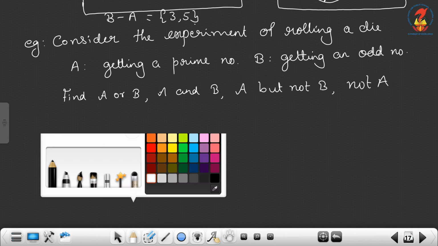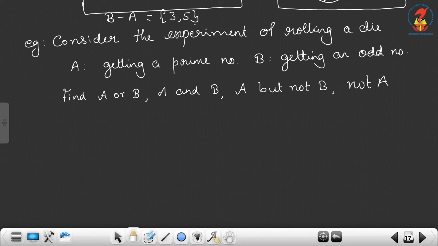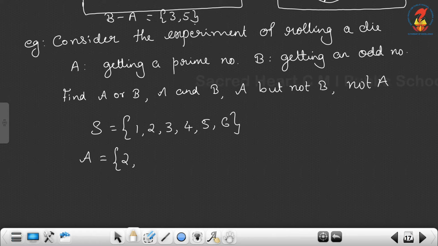Now the same example. Consider the experiment of rolling a die. So S is equal to {1, 2, 3, 4, 5, 6}. A means getting a prime number, that is {2, 3, 5}. B is getting an odd number, that is {1, 3, 5}.